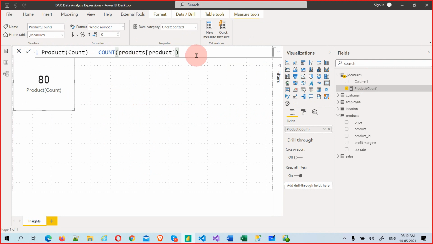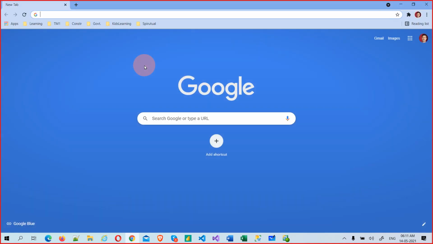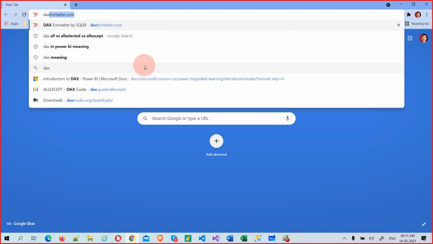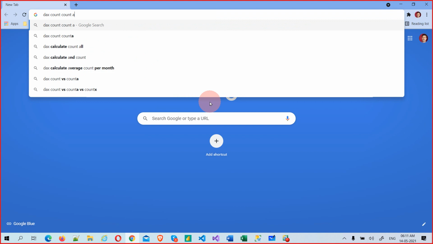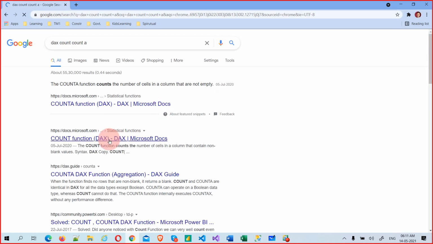Now create one more measure. This time we'll take count rows. I told you, let's open this DAX. All these things will come in DAX only.